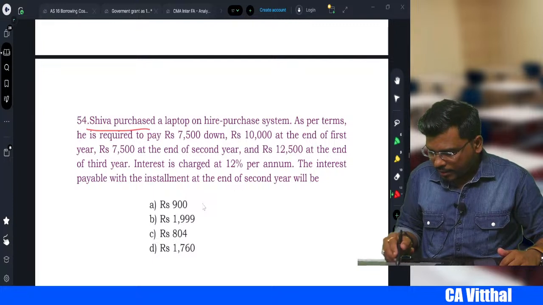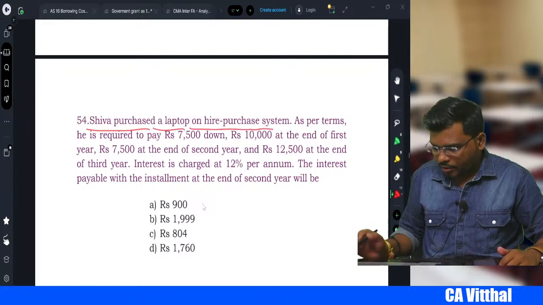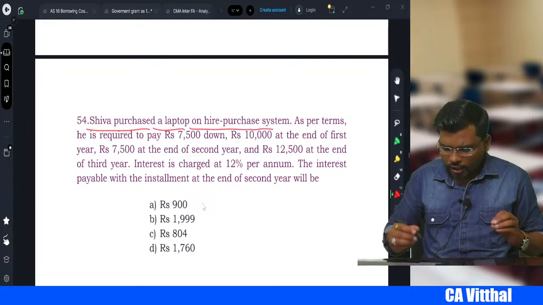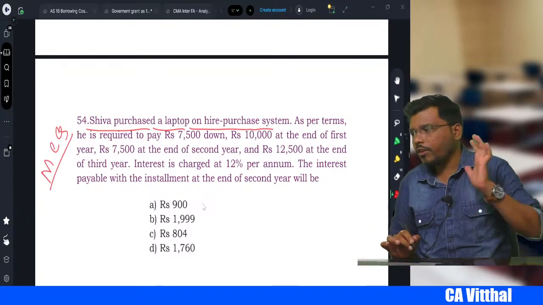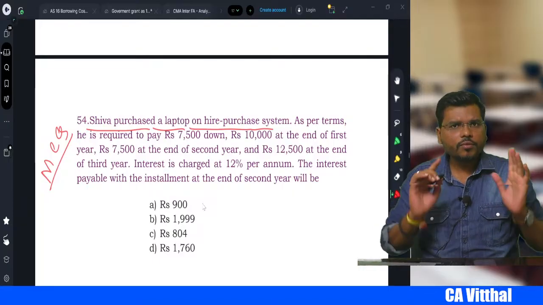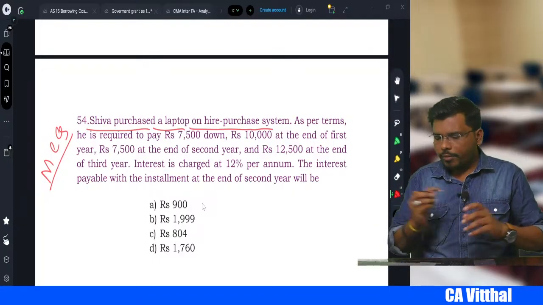Shiva purchased a laptop on hire purchase system. Now this is again very important, I am expecting one MCQ from question 54 and 55. Definitely one MCQ is going to come. Okay, now please focus.